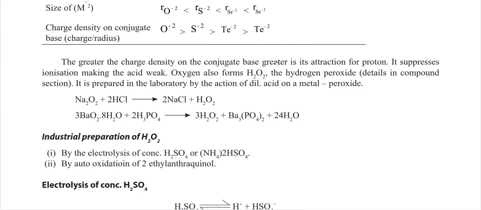The greater the charge density on the conjugate base, the greater its attraction for the proton, and it suppresses the ionization, making the acid weak.